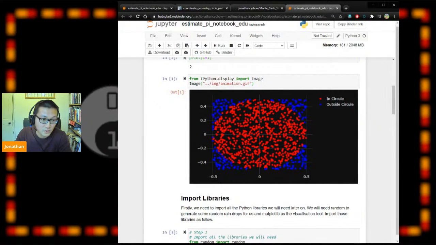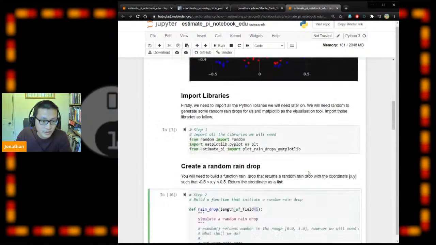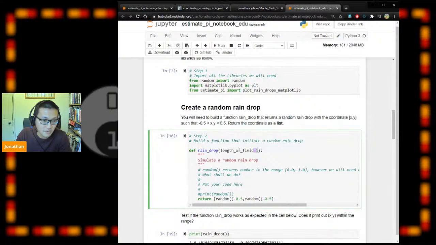But the length of field can vary, so it can be 10, 100, or thousands, but in this case it's 1. So we need to have length of field in this as well. Maybe we can just times it by length of field.